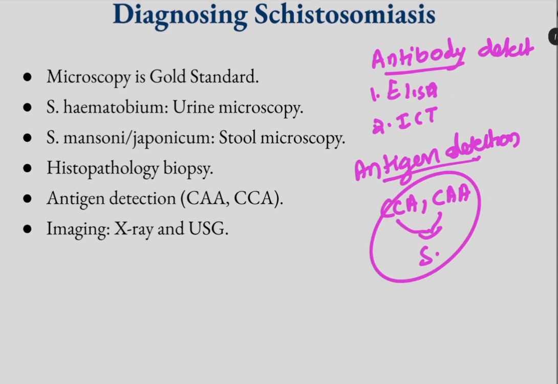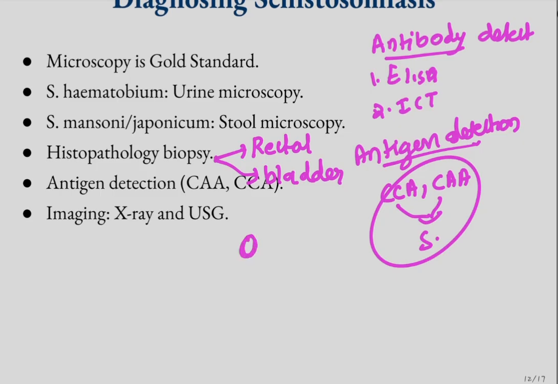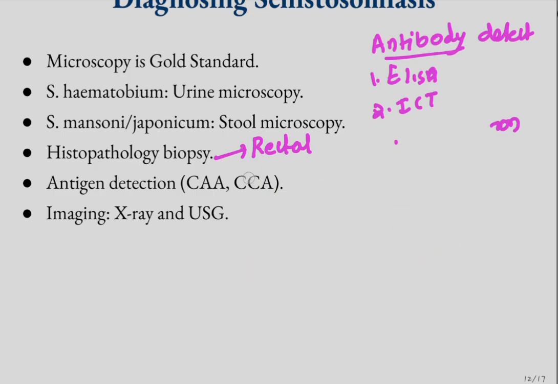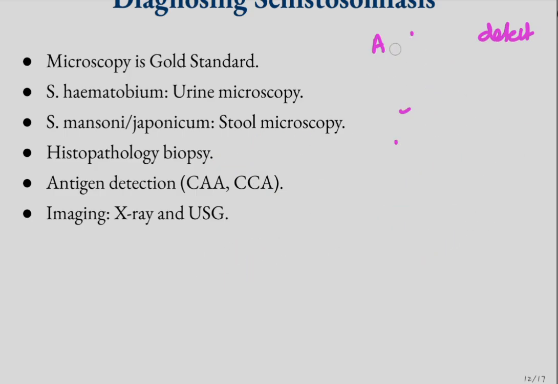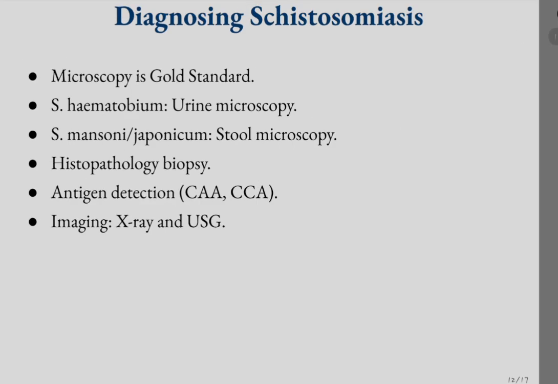Okay, and next is histopathology biopsy. We can do rectal biopsy and bladder biopsy. In biopsy we can see eggs surrounded by granulomatous inflammation. And also we can do x-rays and ultrasound for detection.